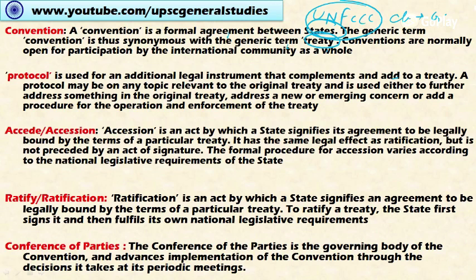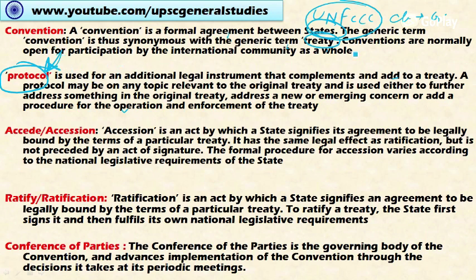Under a convention the different parties, that is the different countries, decide on broad terms, like how best we can control climate change. They do not go into deeper aspects of the subject. The deeper aspects, the procedures, rules, regulations and guidelines, are put forward in the protocol. For most of the conventions there is a protocol.